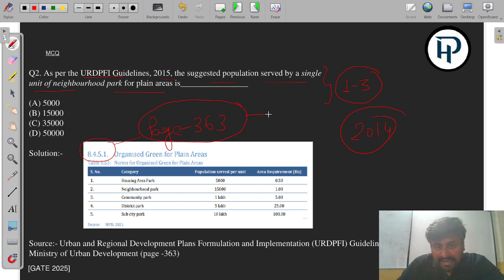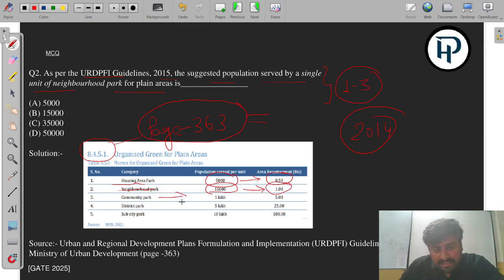You can download the guideline and you will find at page 363 that a housing area park can serve a population of 5,000, and the area required for that is 0.5 hectare. A neighborhood park can serve 15,000 population and the area required to build up is 1 hectare.